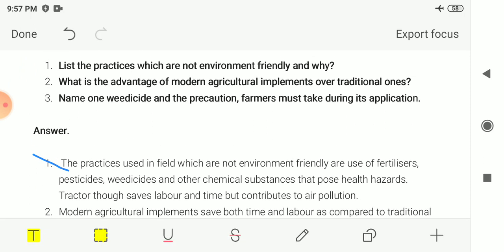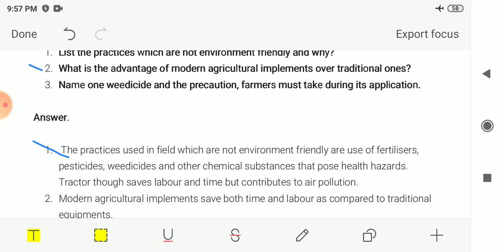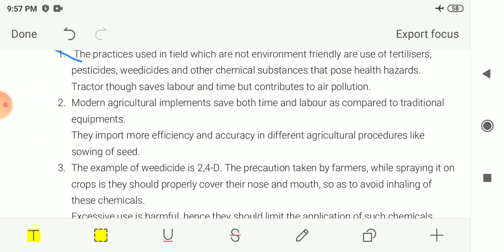Now the next question is: what is the advantage of modern agricultural implements over the traditional ones? What are the advantages of modern agricultural tools as compared to traditional tools? Modern agricultural implements save both time and labor, and compared to traditional equipment, they impart more efficiency and accuracy in different agricultural processes like sowing of seeds.